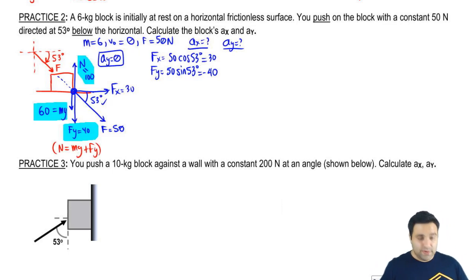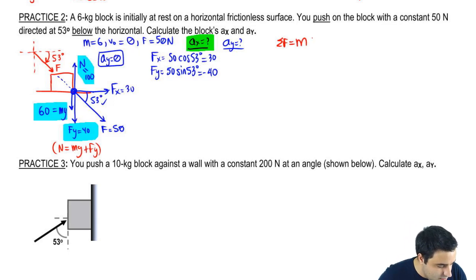So I already got that the acceleration in the y-axis equals 0. And then the one that I'm actually looking for here is the acceleration in the x-axis. So how do I find the acceleration in the x-axis in a force problem? F equals ma. Sum of all forces equals ma. But I want ax, so I use Fx.